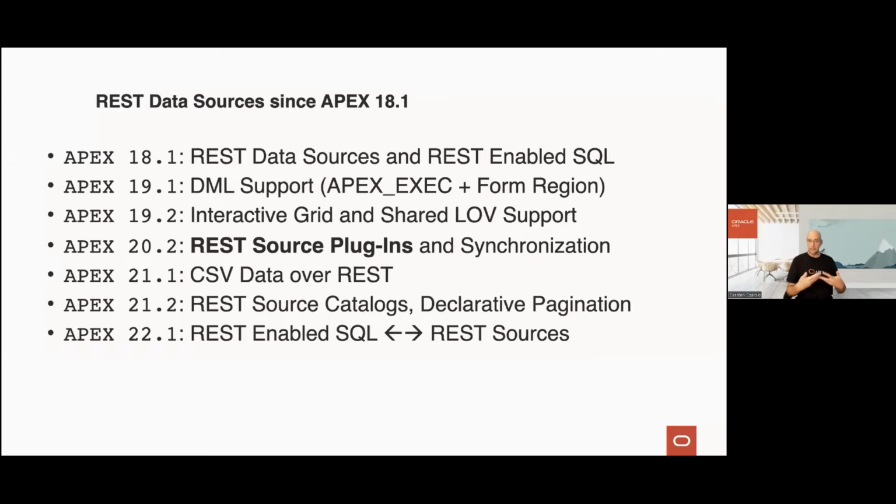An author can create a catalog and prepare all the REST data source templates with all the required parameters, the URL templates, the HTTP methods, and distribute that among the company colleagues who are building the Apex applications, who just pick up the catalog and build REST data sources without having to declare every little detail over and over again. Right? 21.2 also brought declarative REST pagination for the standard REST data source type.